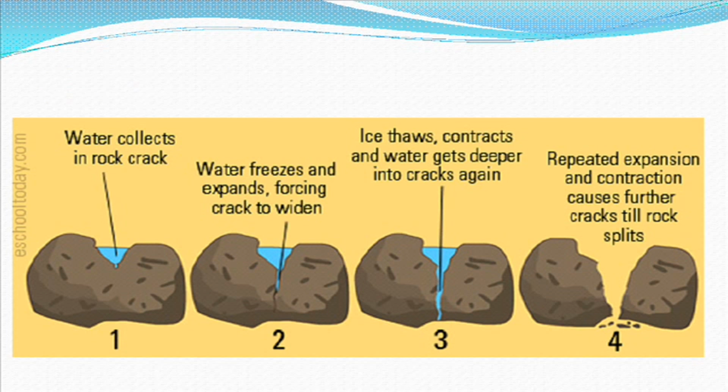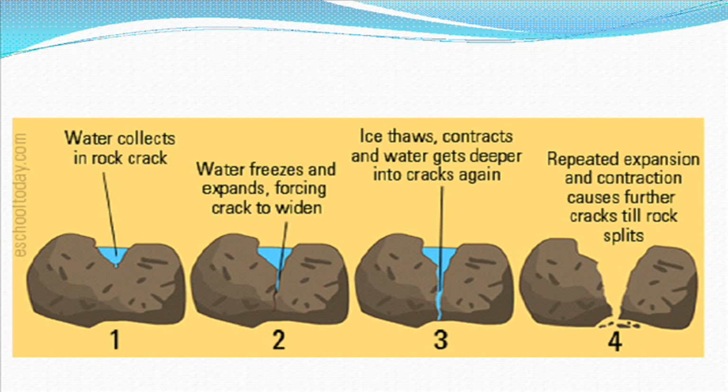First, rainwater collects in a little crack. Later, at night or in winter, the water freezes and develops stress in the rock. The crack expands a little. Day by day the process continues and the rock is continuously stressed, and one day it cracks into two parts. This process is called frost action.